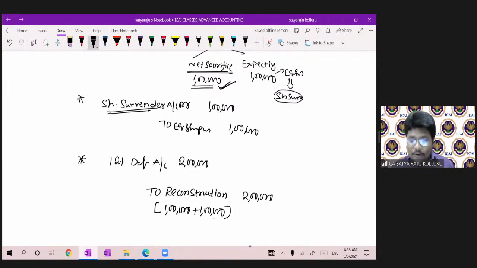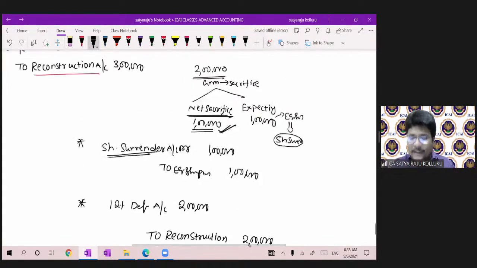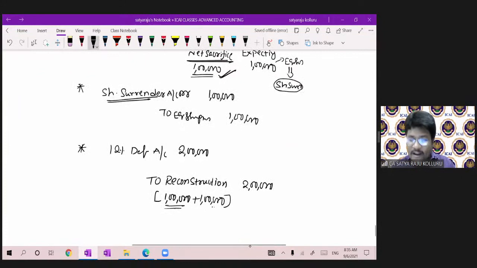Again, I am repeating why you are transferring 2 lakhs to the reconstruction: 1 lakh for the purpose of real sacrifice, and another 1 lakh for the purpose of nullifying the impact. Then reconstruction and share surrender will be cancelled to the extent of 1 lakh. Then the entry will be 12% debentures account debit 2 lakh, to reconstruction 1 lakh, to equity share capital 1 lakh only.